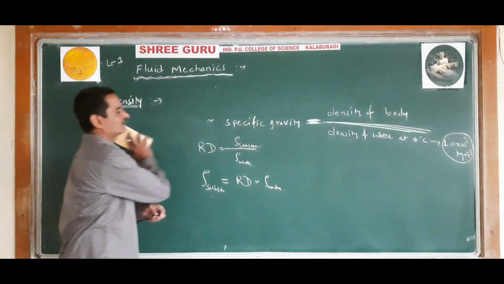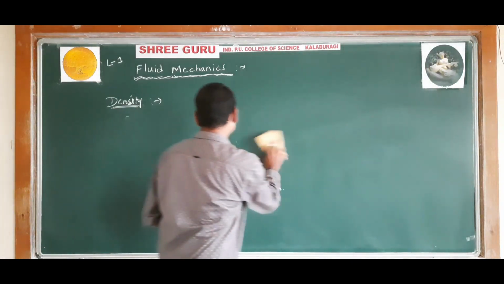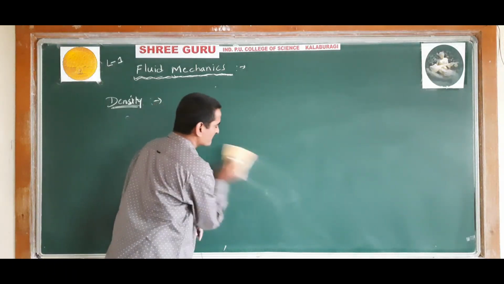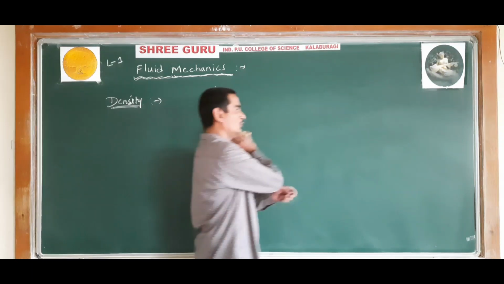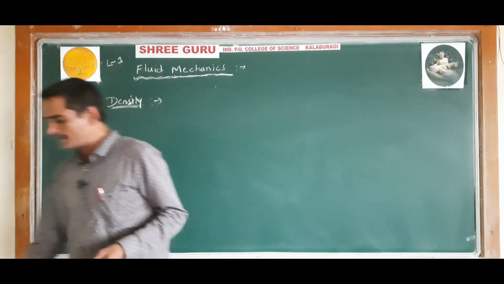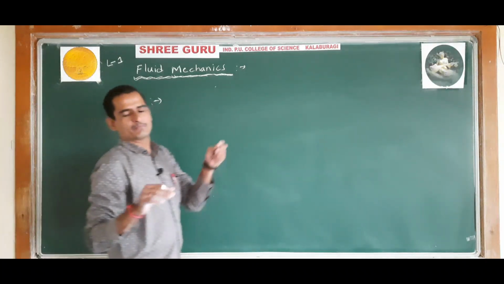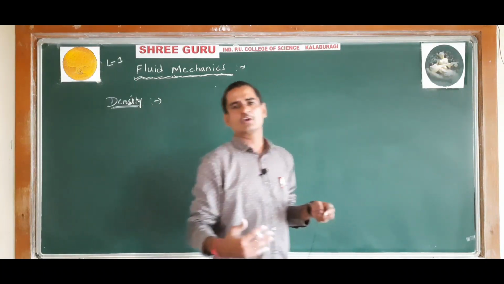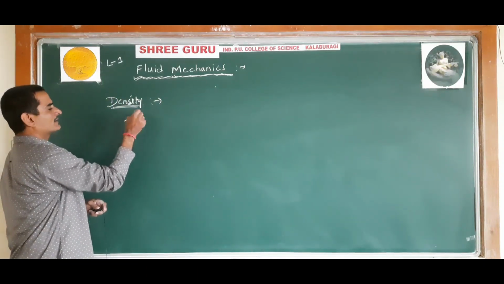Okay. So, these are some points related to density I am explaining. Just now I told, if two immiscible liquids of different densities are poured in a container, then the liquid of higher density will settle in the bottom and the liquid of lower density will be at the top. So now let us consider two liquids.